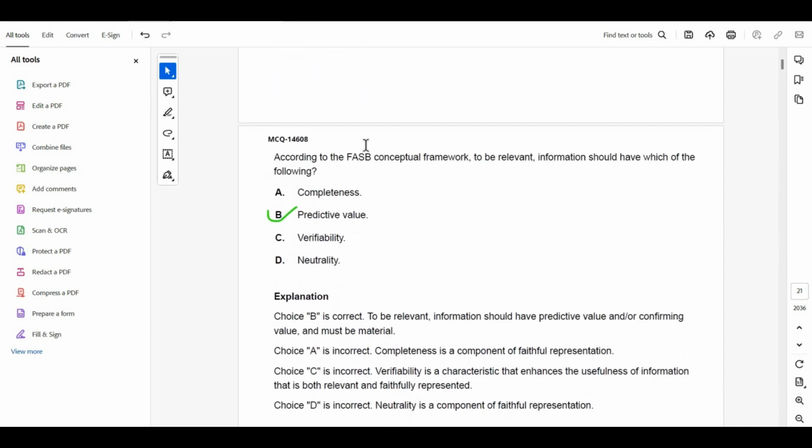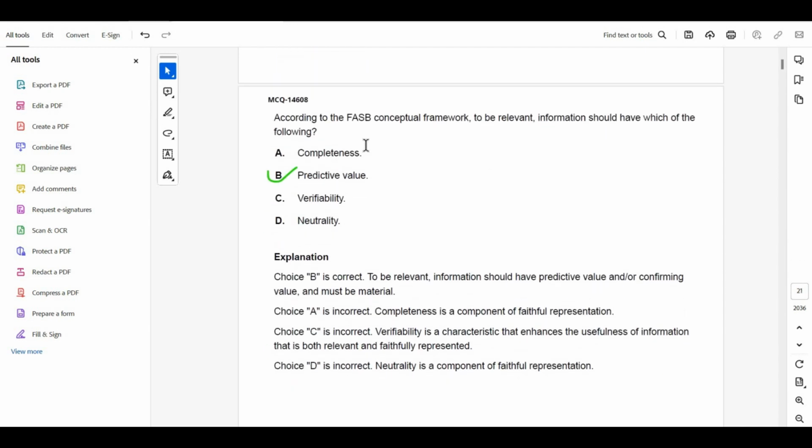Moving forward to the next one, according to the FASB conceptual framework, to be relevant, information should have which of the following? Completeness, predictive value, verifiability or neutrality. So the answer will be B, predictive value. Why? To be relevant, information should have predictive value and must be material.